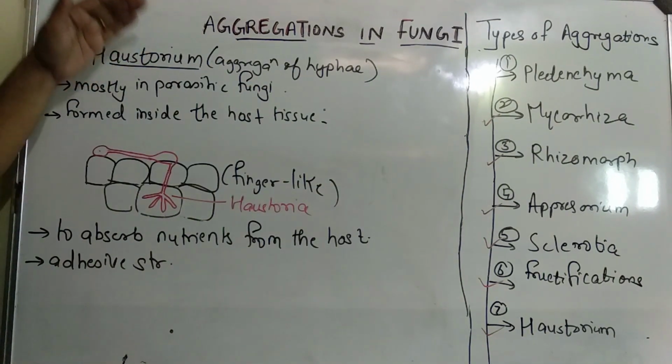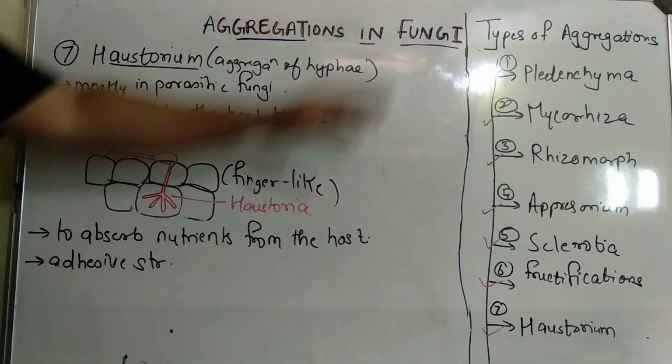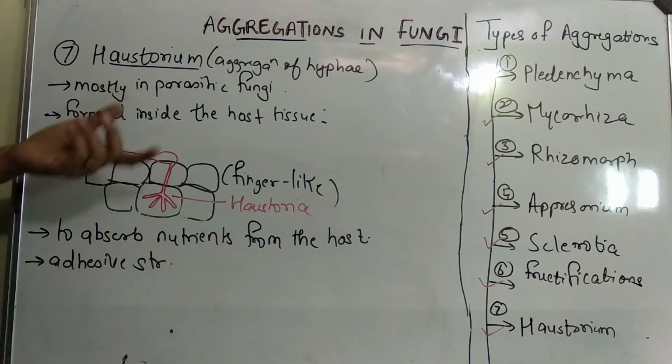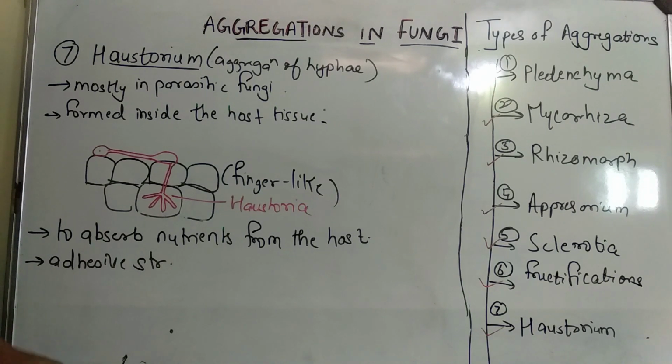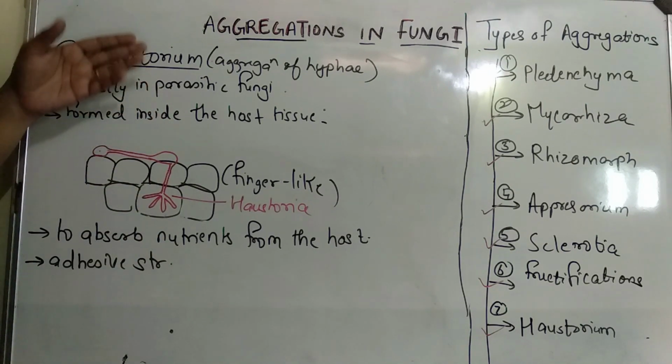So all of these are aggregations in fungi, and when you are being asked to write a note on aggregations in fungi, you have to explain all of this with diagrams, at least rough diagrams wherever possible, so that will serve the purpose.